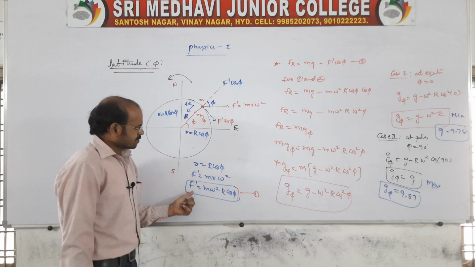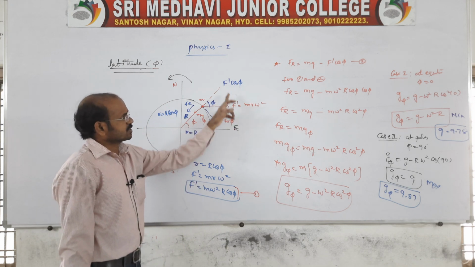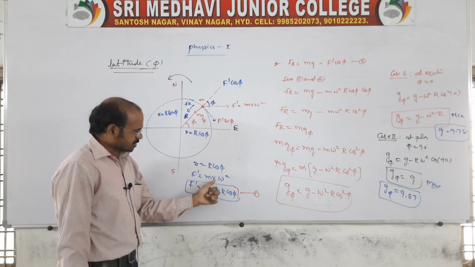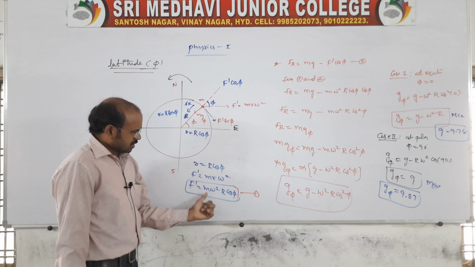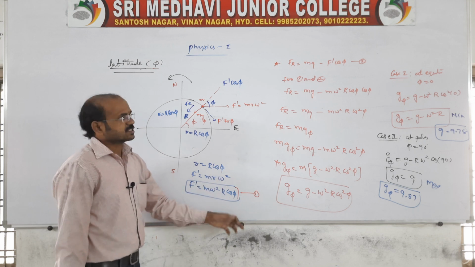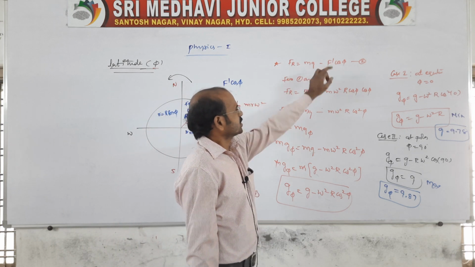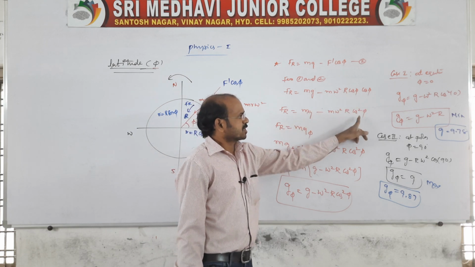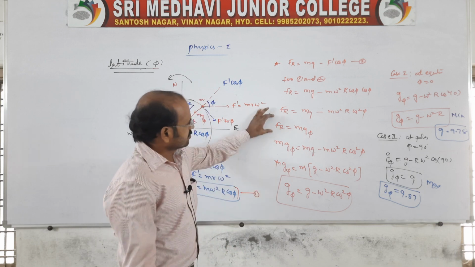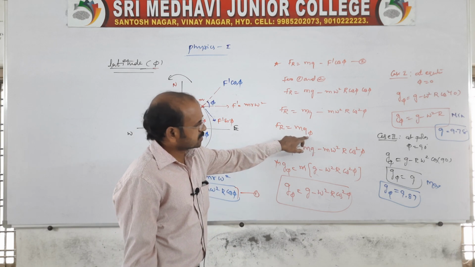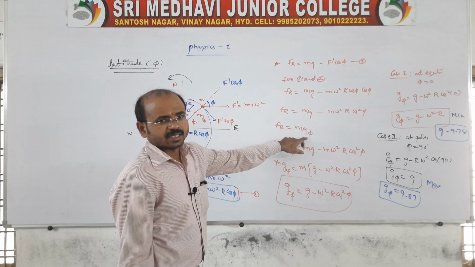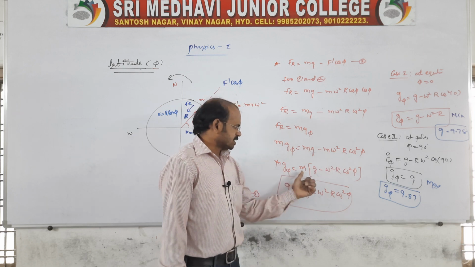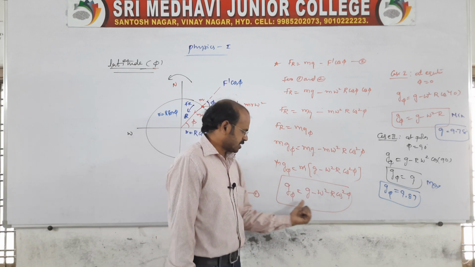This is equation 1, because f dash was resolved into two components, but we know f dash is nothing but m r omega square. In this m r omega square, you substitute a small r and replace it here, so m omega square r cos phi, instead of f dash. If I substitute like this, Fr is equal to mg minus m omega square r cos phi, and cos phi into cos phi becomes cos square phi. Now the resultant is m g phi, because we need to get the value g phi at any latitude. So m g phi is equal to mg minus m omega square r cos square phi, then it is m into g minus omega square r cos square phi.